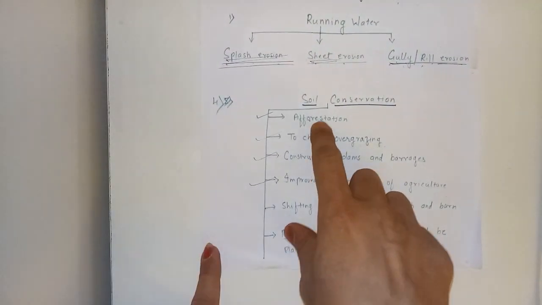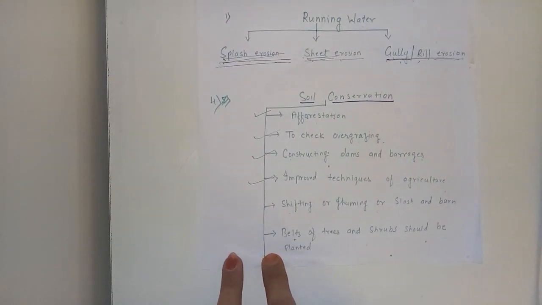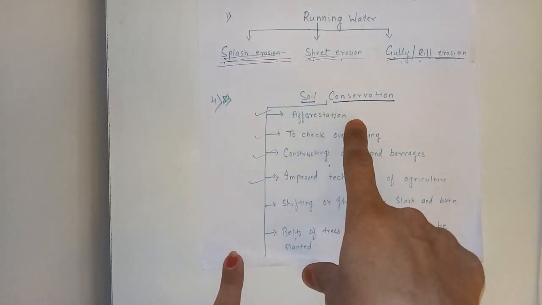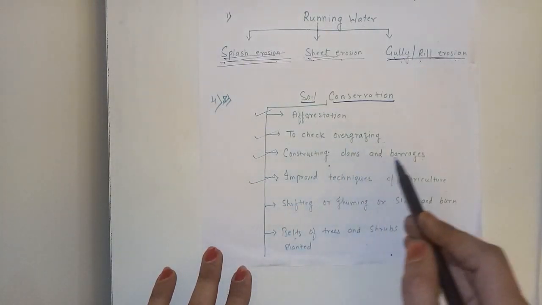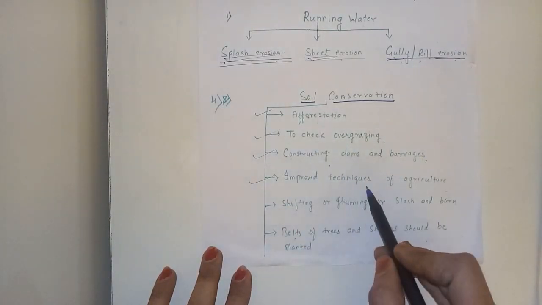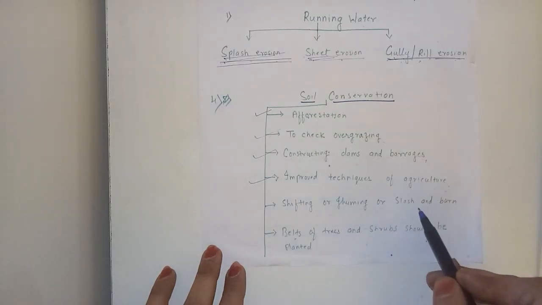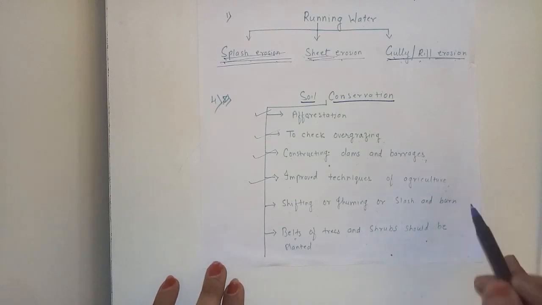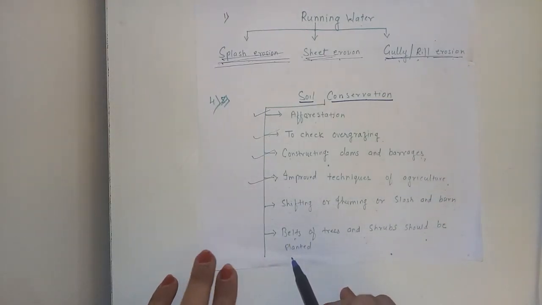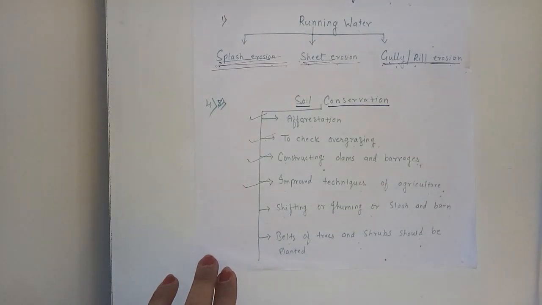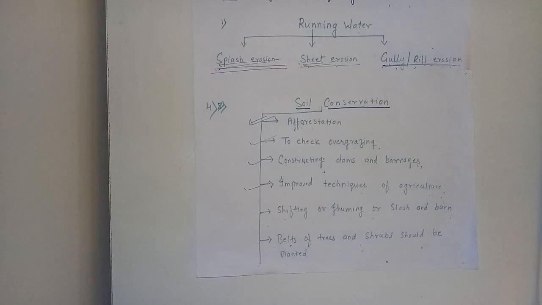Look here, a few I have written here. First one, afforestation; to check overgrazing; constructing dams and barrages; improve techniques of agriculture; shifting cultivation, or we can say slash and burn agriculture method; belts of trees and shrubs should be planted. One by one we will discuss these. First we will start with afforestation.